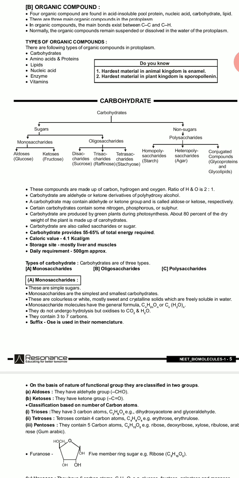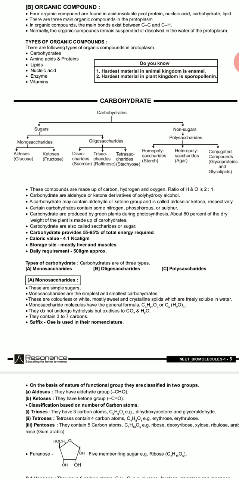The carbohydrates are produced by green plants during photosynthesis. About 80% of the dry weight of plants is made up of carbohydrates. Carbohydrates are also called saccharides or sugars.